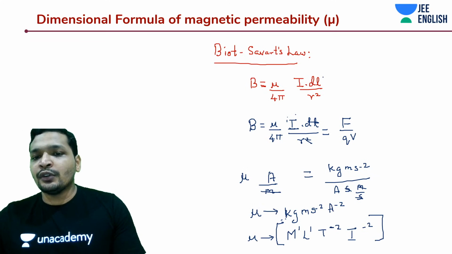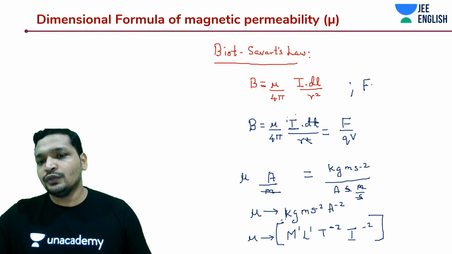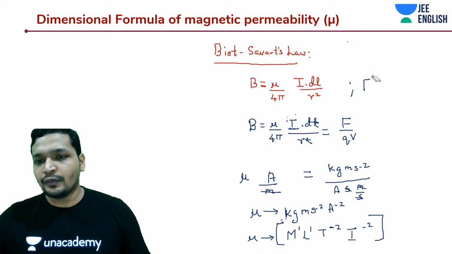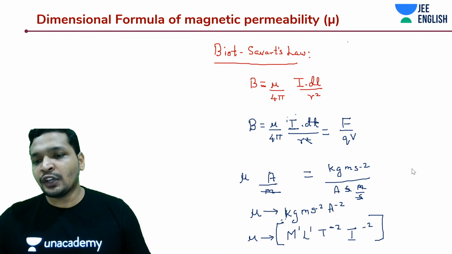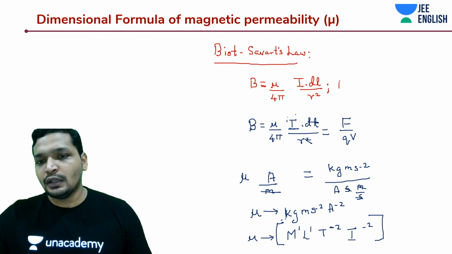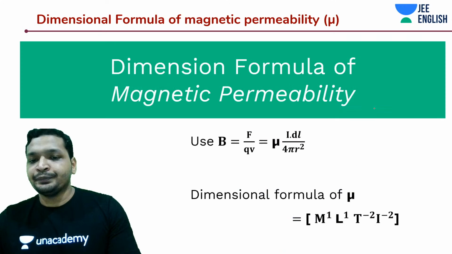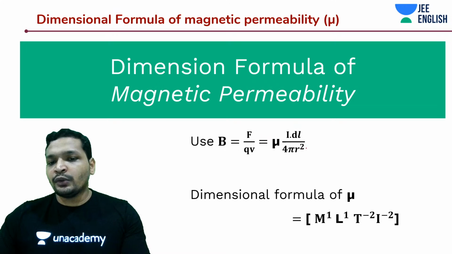So that's it, guys. You need to remember only two things. One is F is equal to Q into V cross B, and the other is Biot-Savart's law. These are all vectors actually, though you're not writing them down that way. So these are the two things that you need to remember.